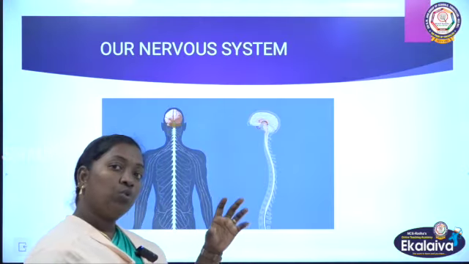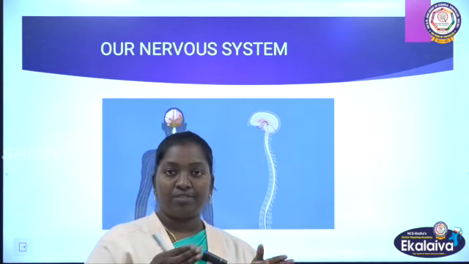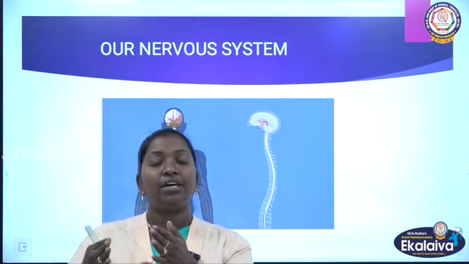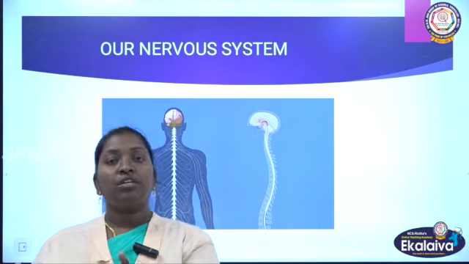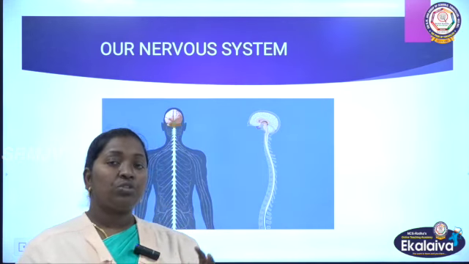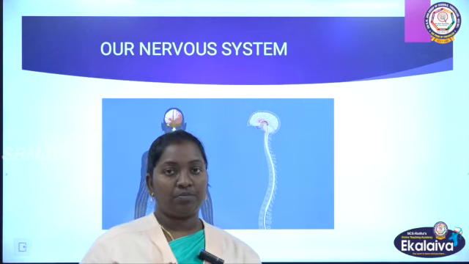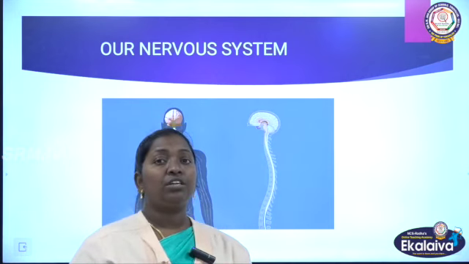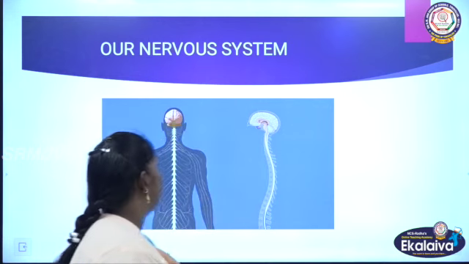Before that we have to know, we already know how our human body is made up. Starting from the cell, a group of different cells together forms a tissue. The tissue will give an organ, and the organs together will give organ systems, isn't it? So we have many organ systems in our body, like circulatory system, respiratory system, digestive system. Through this lesson we are going to learn about our nervous system.